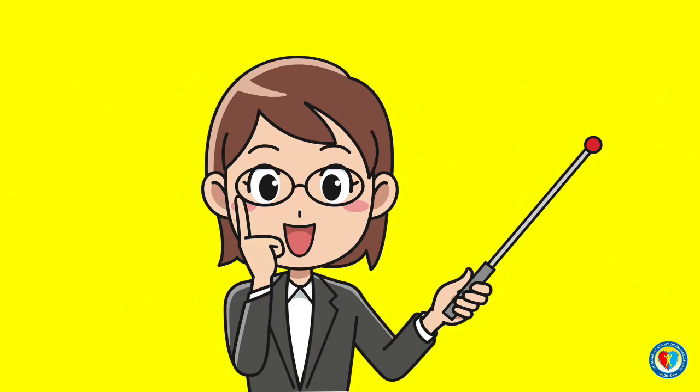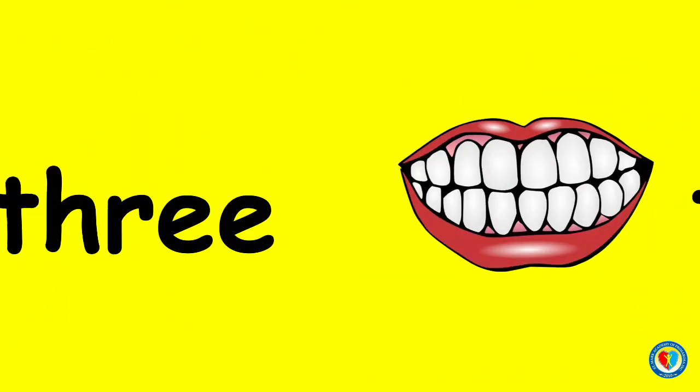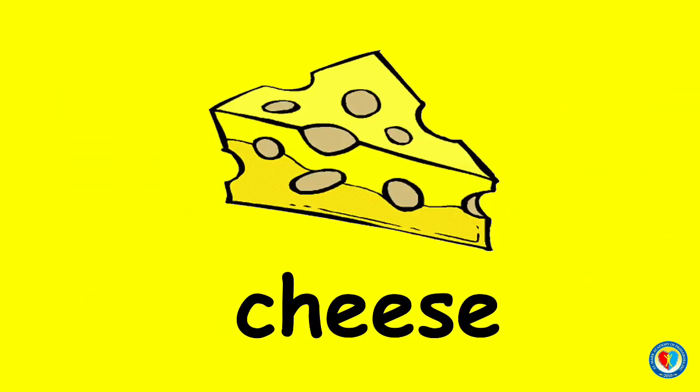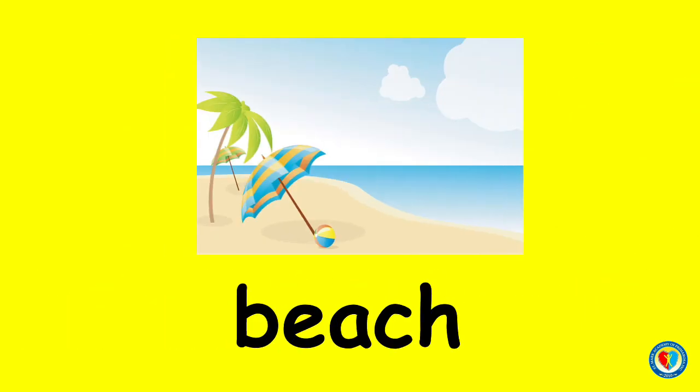Other examples of words with the long E sound spelled as E-E and E-A are deer, teeth, tree, cheese, meat, and beach.